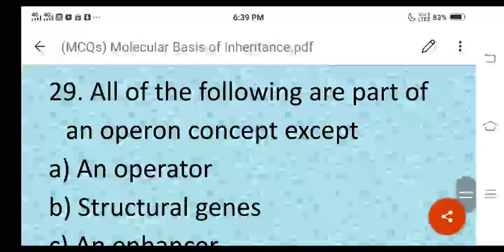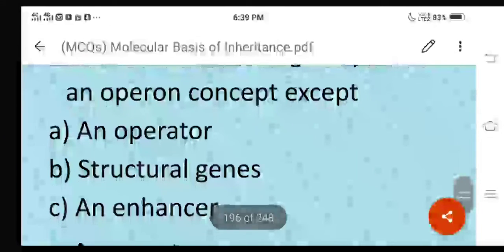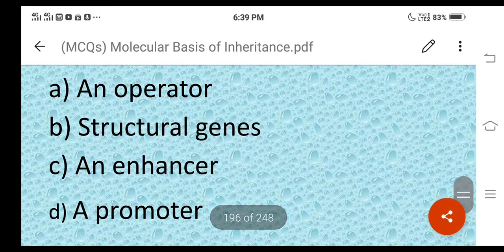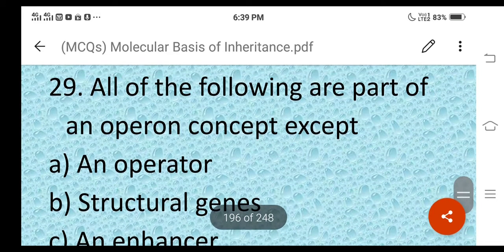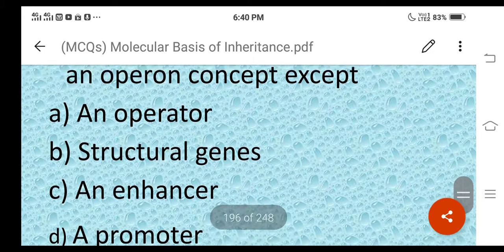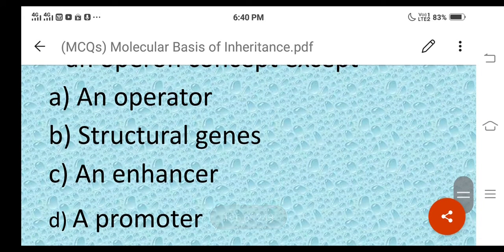All of the following are part of an operon concept except: an operator, it is correct one. Structural genes, it is correct one. An enhancer, it is wrong. And next one is a promoter. According to the question, all of the following are part of an operon concept except an enhancer. Option C is the right answer.